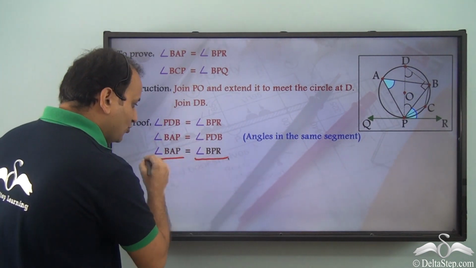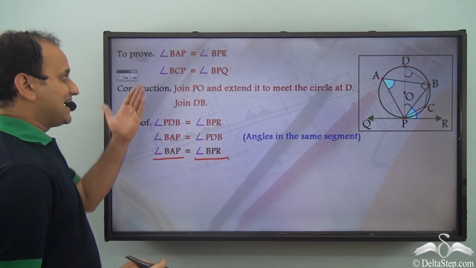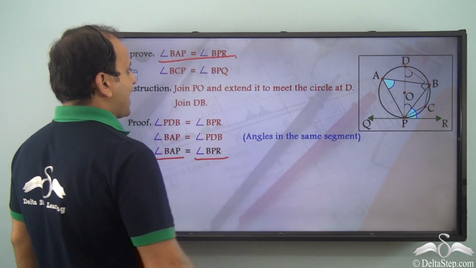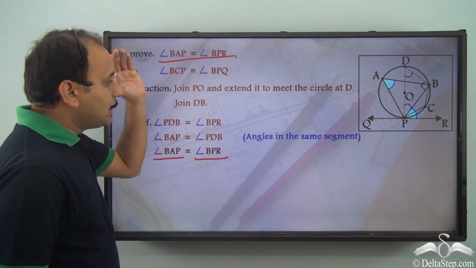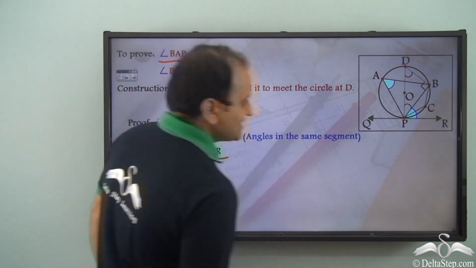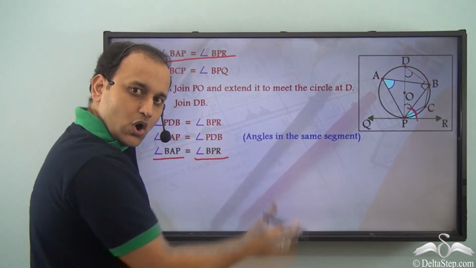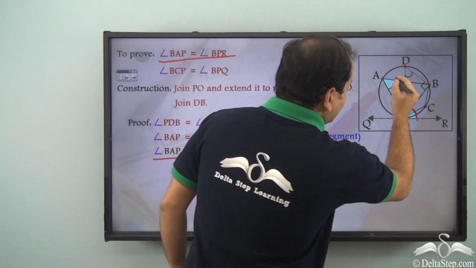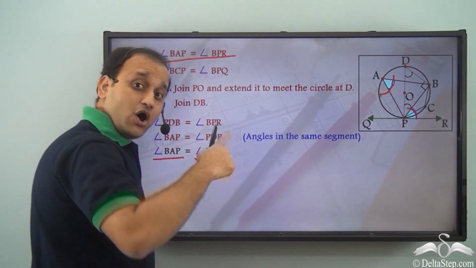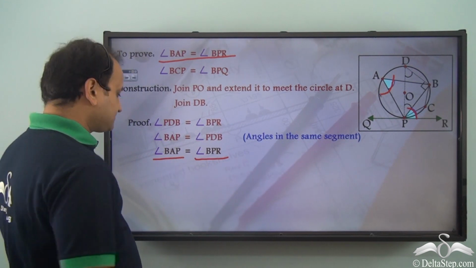And that's what we needed to prove. Angle BAP is equal to angle BPR. That is, this angle made by the tangent with the chord is equal to the angle in the alternate segment.